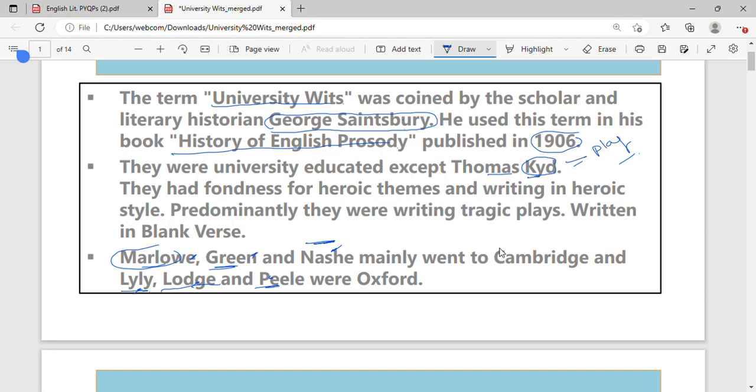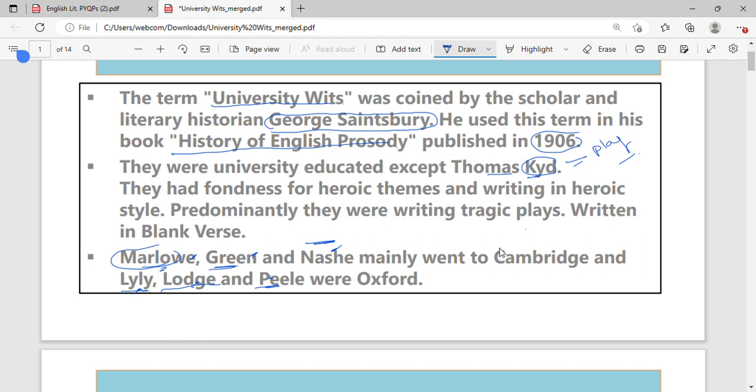So Thomas Kidd is one of the playwrights who did not go to the university. Mostly they were writing about heroic themes. Their style was heroic, and they were writing about the political matters of their time. They were involved more in political conspiracies. Most of them were imprisoned. Most of them died early, at a very young age, like Christopher Marlowe. He died in a fight in a pub. So this is how their lives ended. They had a very short period of time to write their works.